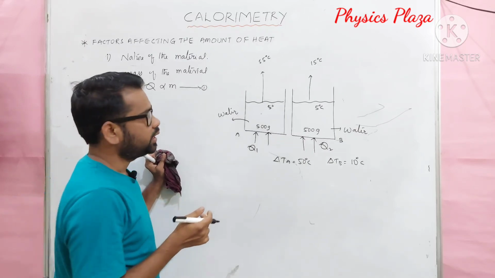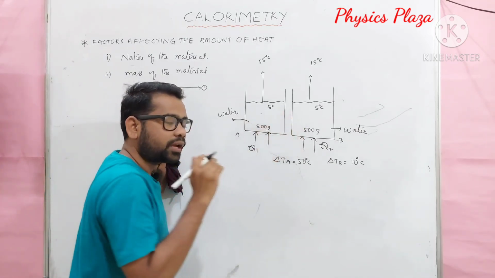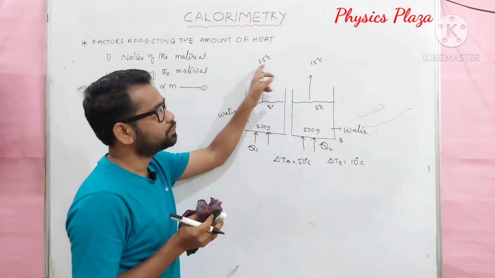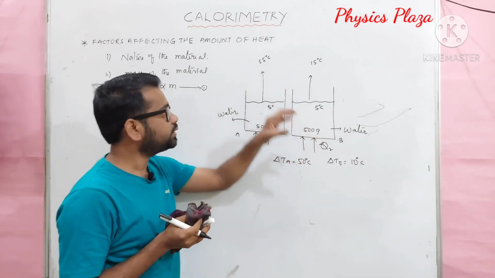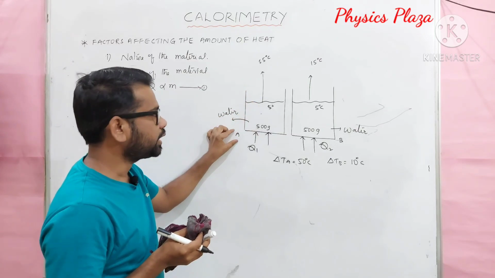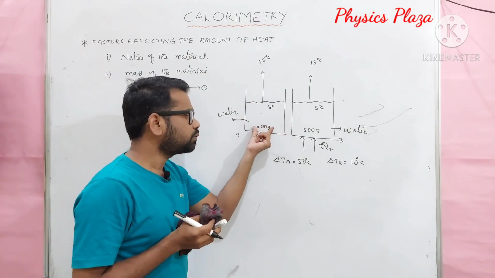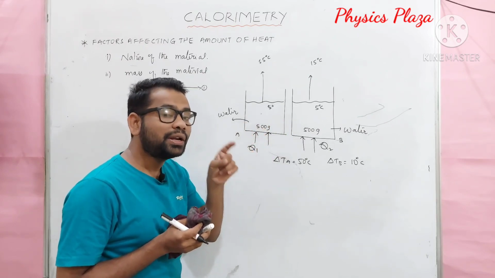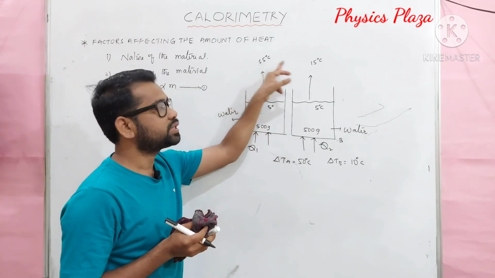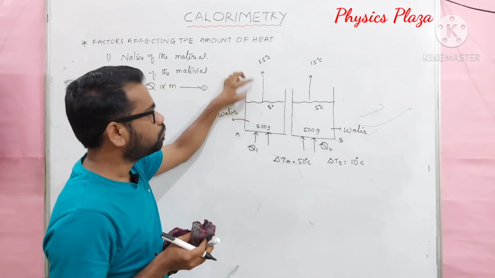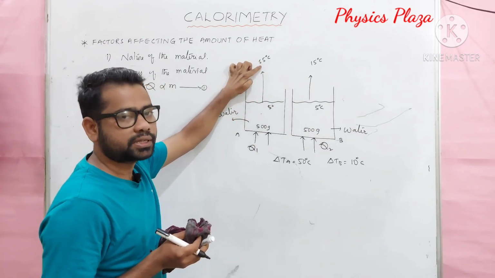Children, in which case will it take more time to reach the desired temperature? Of course, it is the water in beaker A. But children, this time the nature is the same and the amount of matter is also the same, but the difference is the rise in temperature. In this first case, the water will take more time to reach 55 degrees Celsius.